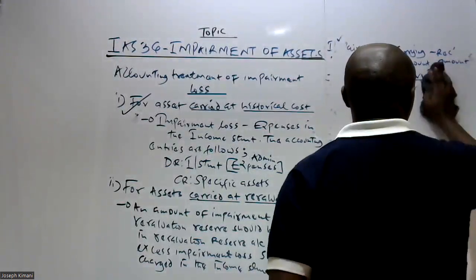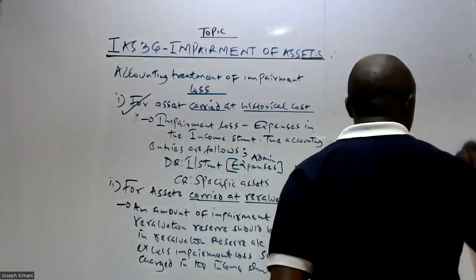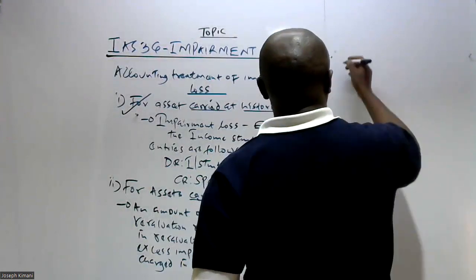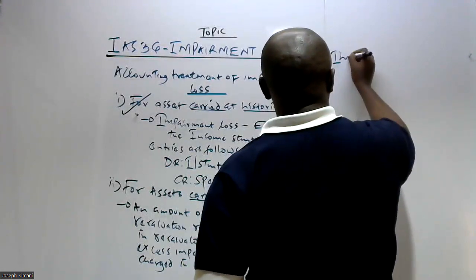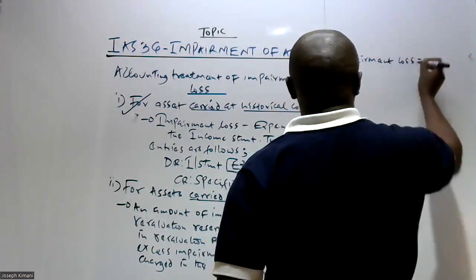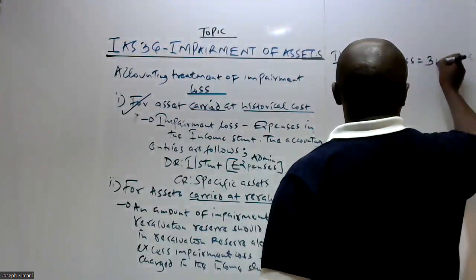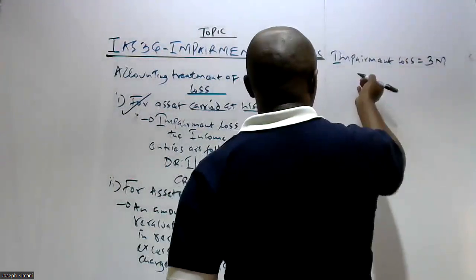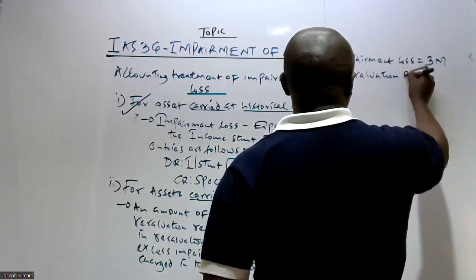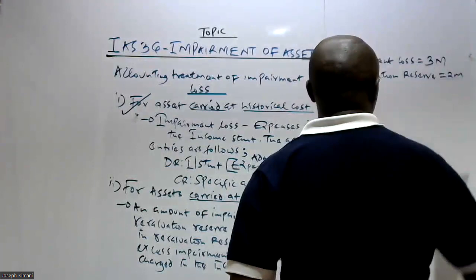For you to be able to understand what we mean by that, maybe you can have a very small illustration here. We assume that an entity has determined the impairment loss of an asset using the approach which I explained earlier on. You're told that the asset is impaired with an amount of 3 million. And we assume that this particular asset was revalued some time back, and a revaluation reserve exists in respect of this asset, a revaluation reserve of 2 million.